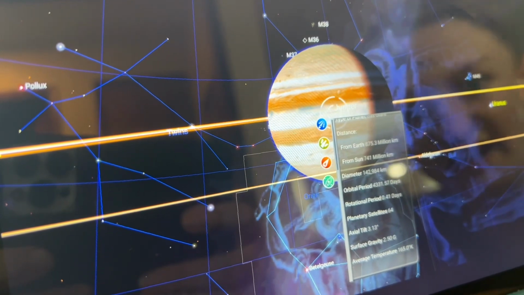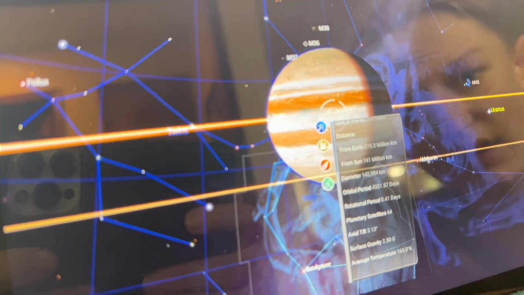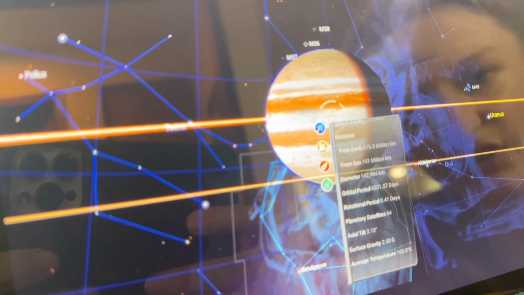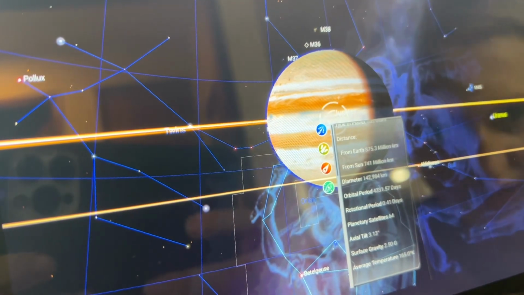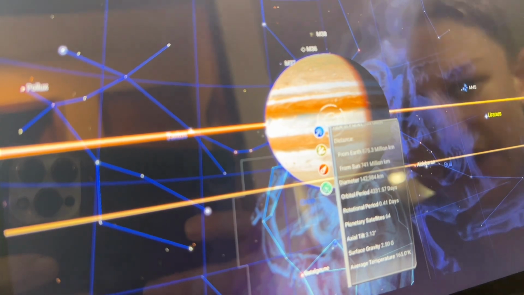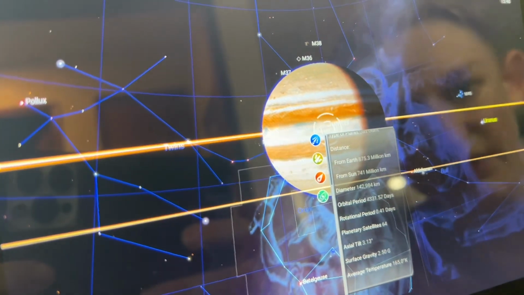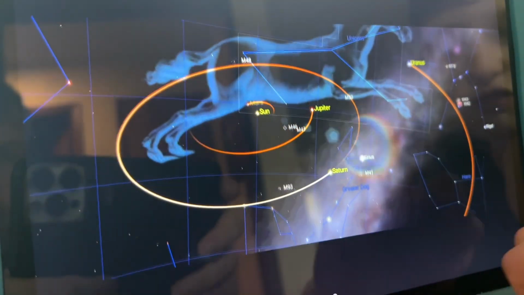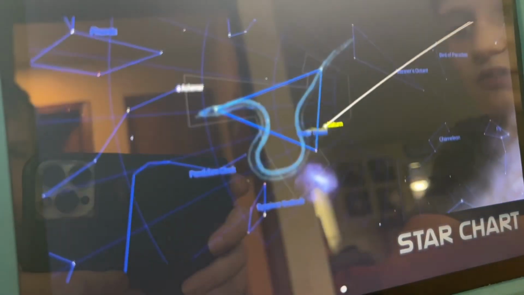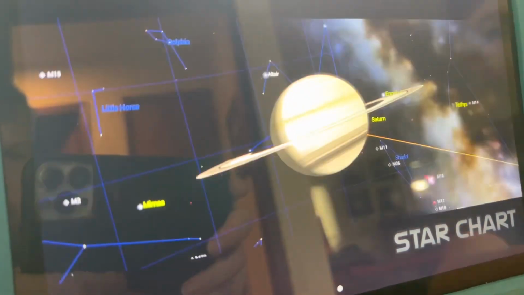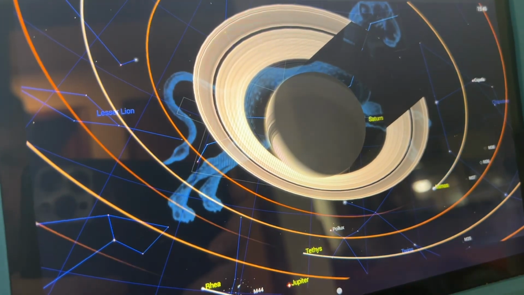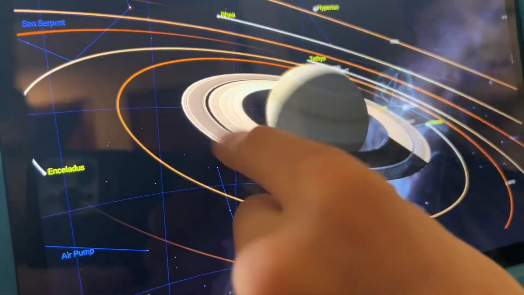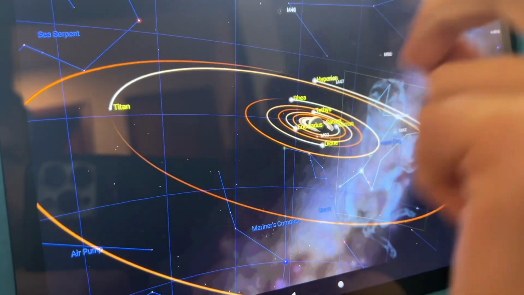The orbital period of Jupiter is 4,331.57 days. Rotational period is 21 days. Moving on to another gas planet. I'm actually pretty sure they're all gas. All the outer ones are, actually. I think I saw a star that was called Hyper. I did not know that. Okay, I was also mistaken.